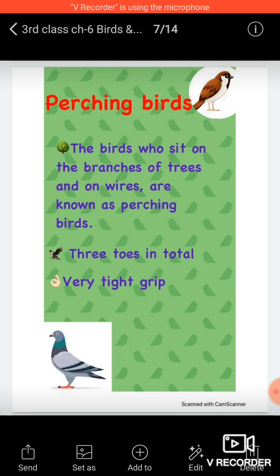Their toes go round the branches to grip them firmly, and they can't fall off the branch wherever they are sitting, even if they are sleeping, their grip is so tight. Sparrows, crows, pigeons are examples of perching birds.